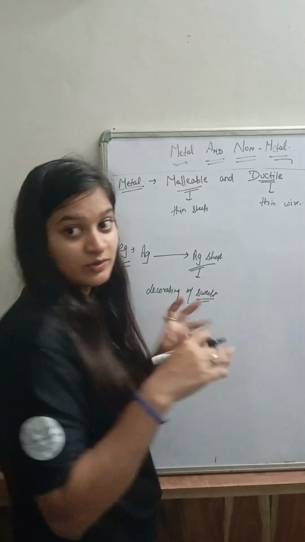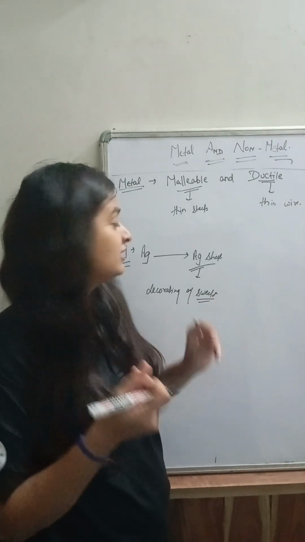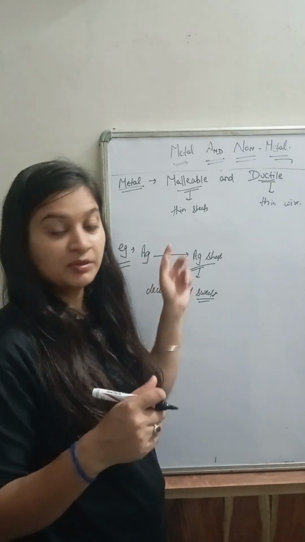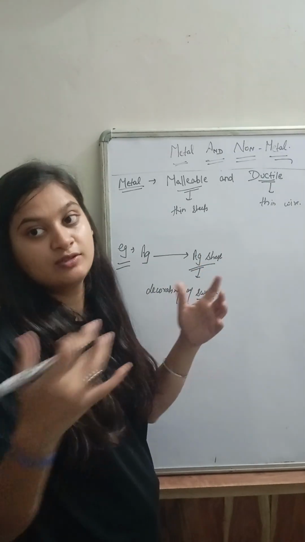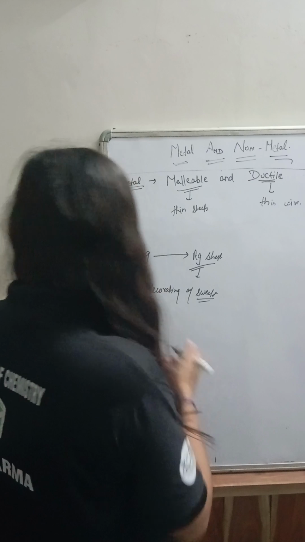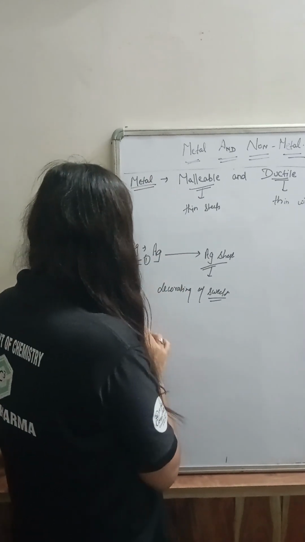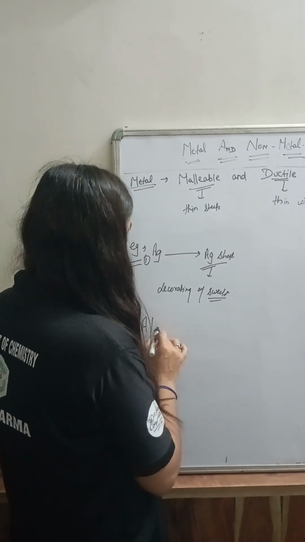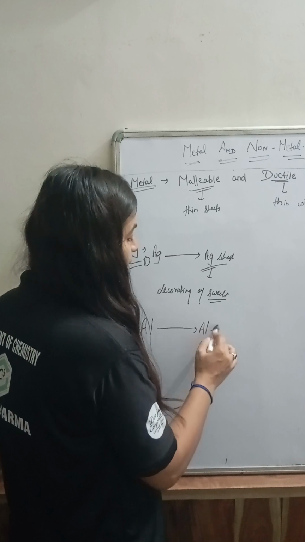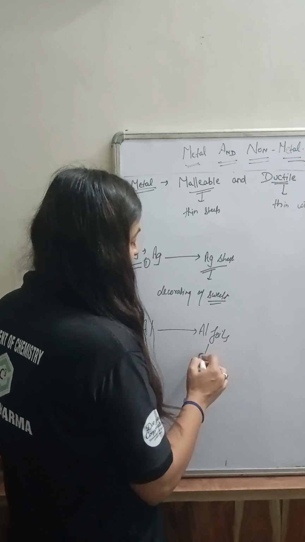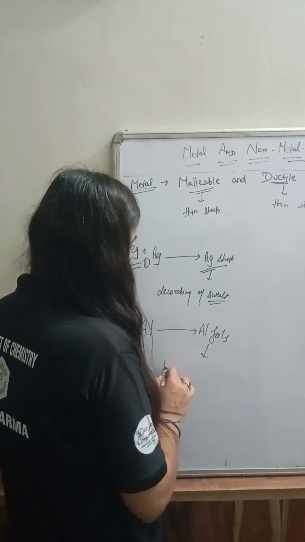As you can see on Kaju Katli, there is a silver wrapper. This is silver metal that can be converted into thin sheets, and these are used for the decoration of sweets. Another example is aluminium. Aluminium can be converted into aluminium foil, and this can be used for wrapping food.